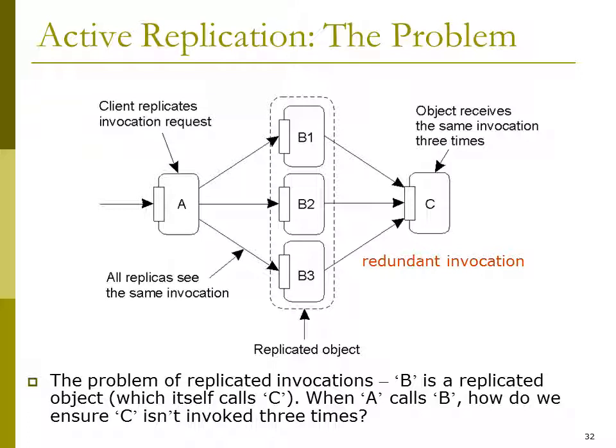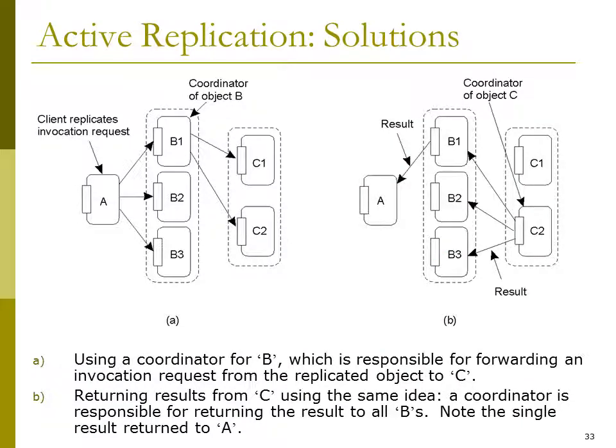The problem of replicating invocations. B is a replicated object which itself calls C. When A calls B, how do we ensure C is not invoked 3 times? Solution to that,